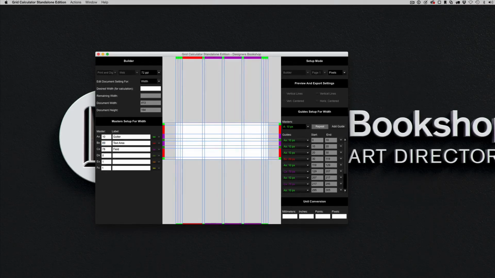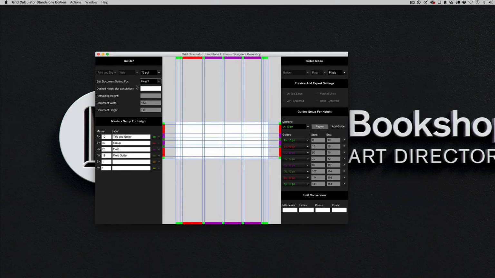And one thing I want to show you here, which is really cool and makes it a little easier for you, is the desired width and desired height here. So basically, if you want to create a project where the height is, say, 200 pixels or whatever unit you have set up here, then you can go ahead and do that. So I'm just going to enter 200 here.